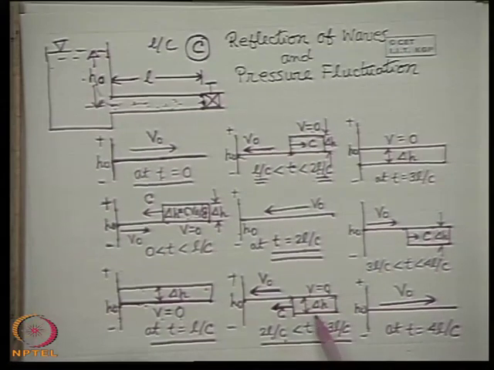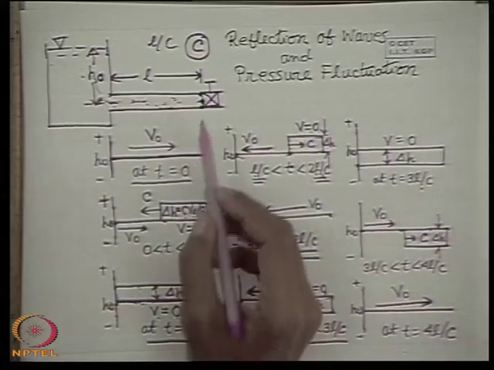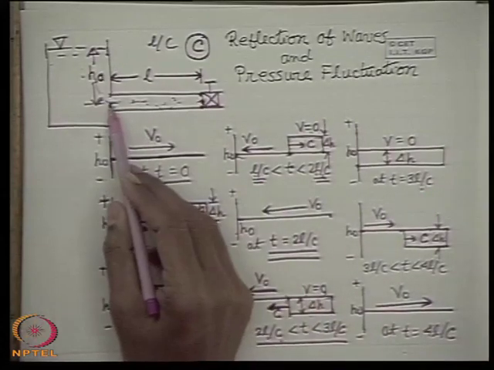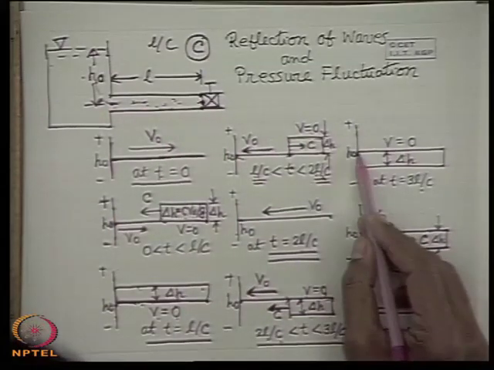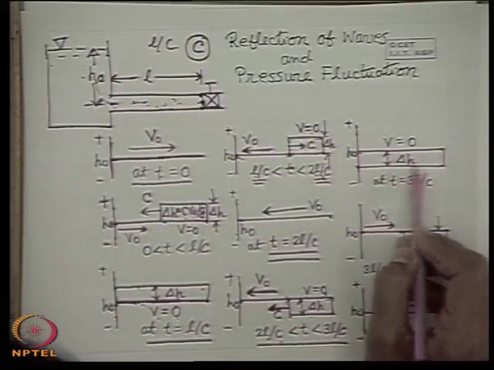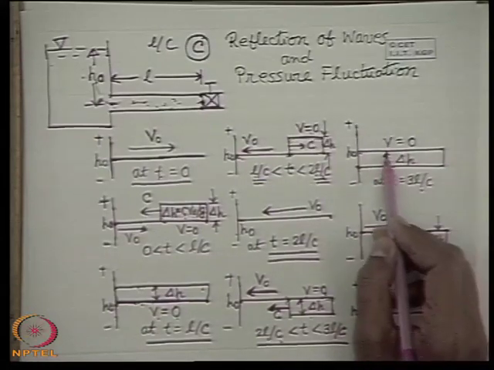Therefore we see at time t equal to 3L by C, this pressure wave will again reach the reservoir end. This situation corresponds to a situation when the entire liquid in the column is at a negative pressure from the original pressure, uniform by delta H, negative pressure.